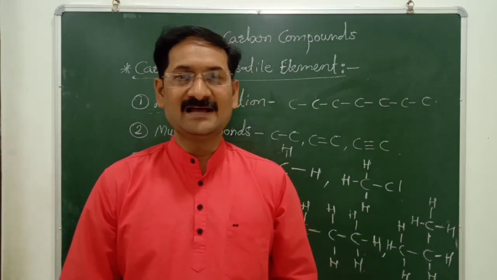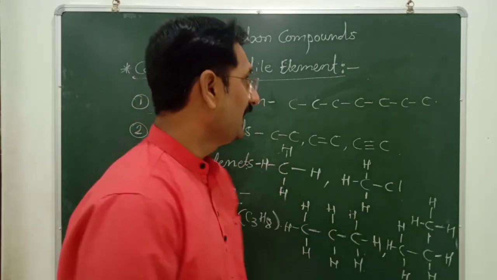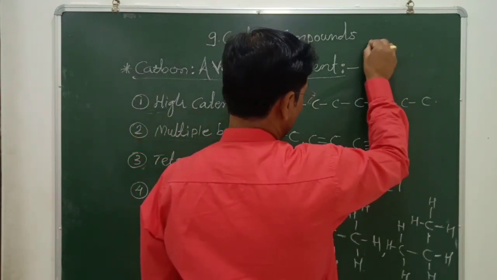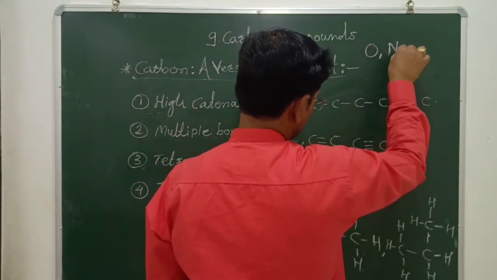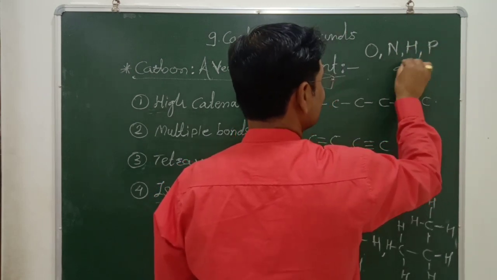Besides this, carbon has also one peculiar characteristic, and it is that it has the ability to form bonds with different elements like oxygen, nitrogen, hydrogen, phosphorus and halogens.